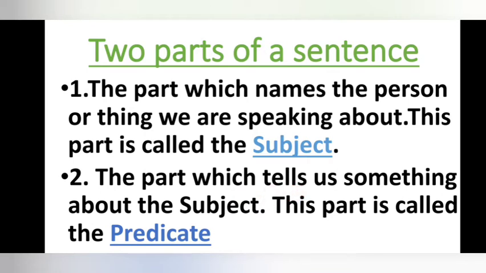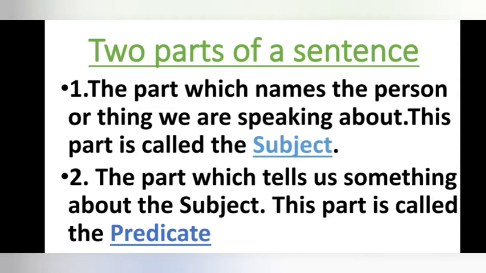Let's make it very clear once again. The part which names the person or thing we are speaking about, the part which is naming the person or the thing, is called the subject of the sentence. And the second part, the part which tells us something more about the subject, is called the predicate.